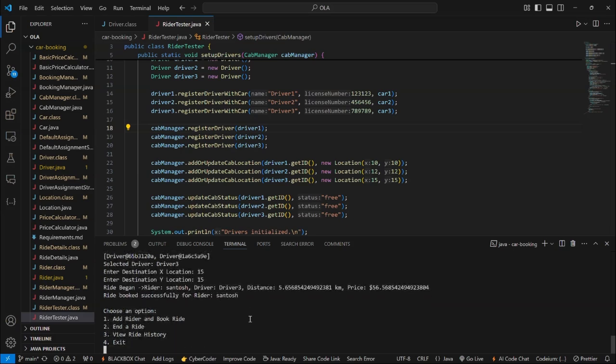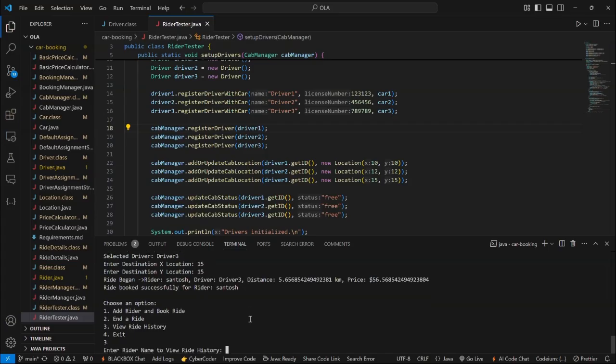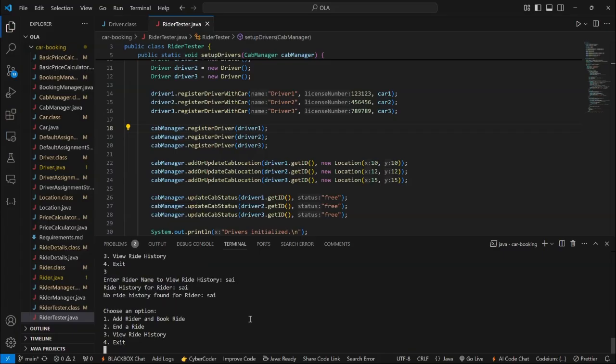Now we will check the history for riders. We'll start by checking the history of our rider Sai. Of course, Sai has not ended his ride, so he has no history so far.